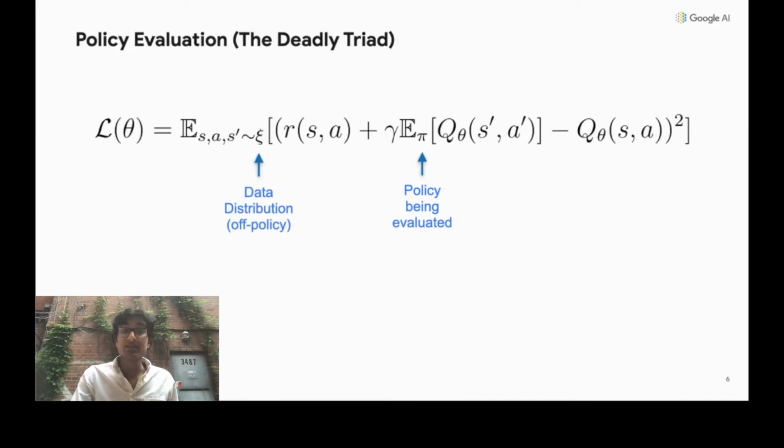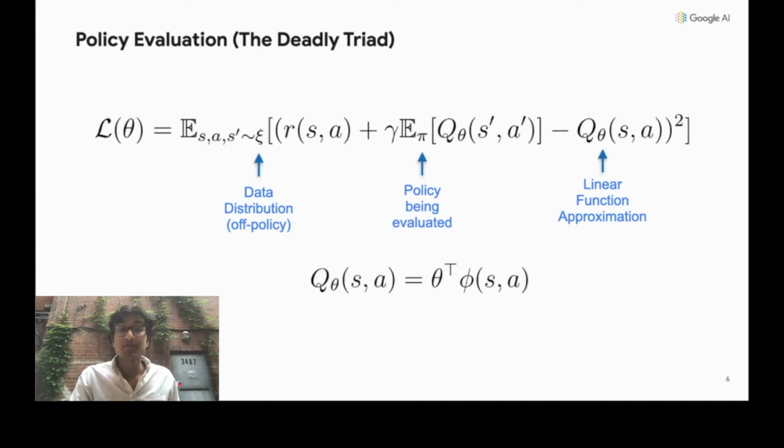This data is not necessarily collected from the policy that we're trying to evaluate, and hence the algorithm is off policy. Our Q function will use linear function approximation, and these features, phi of SA, are what we call the representation. So as we can see, we have all three components of the deadly triad in our setting: off-policy data, function approximation, and bootstrapping.